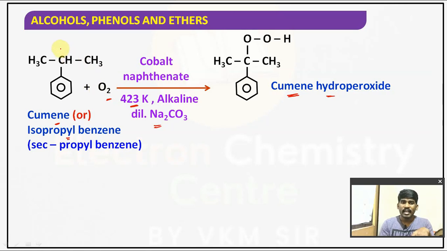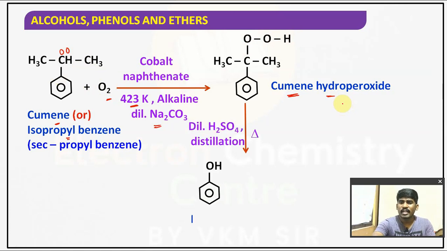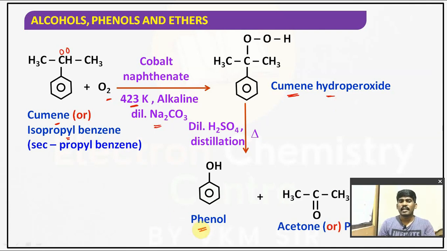Here we have added 2 oxygens, right? That's why we got COOH. This is called cumene hydroperoxide. Understood? That cumene hydroperoxide, if it undergoes distillation, gives phenol, and the byproduct is acetone, also known as propanone.